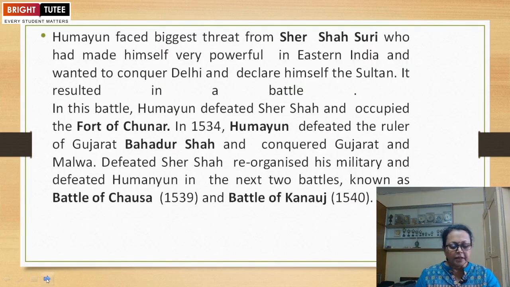Humayun faced the biggest threat from Sher Shah Suri, who had made himself very powerful in eastern India and wanted to conquer Delhi and declare himself the Sultan.